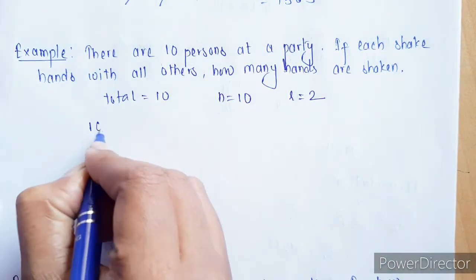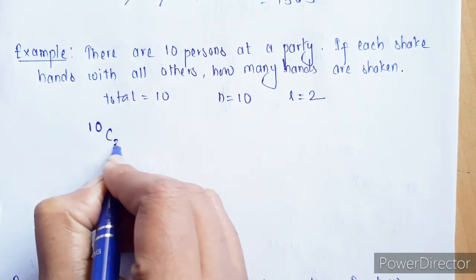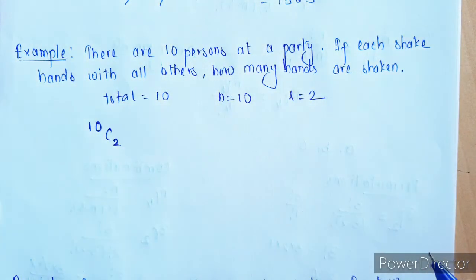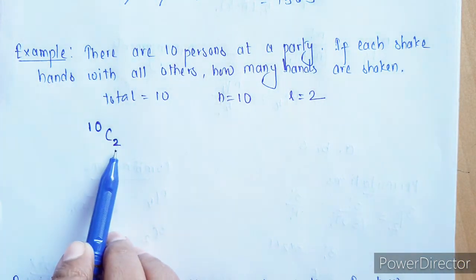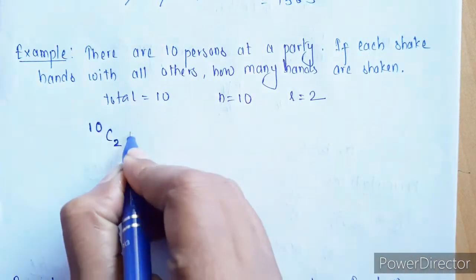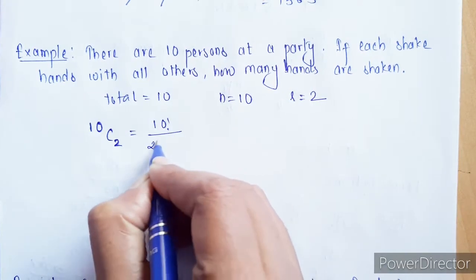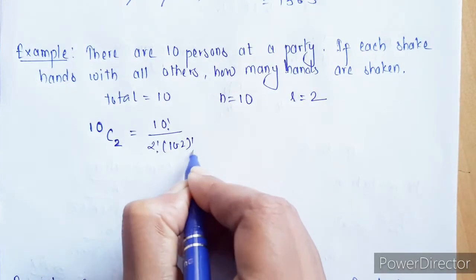So out of 10 people we can choose any 2 at a time for shaking hands. So we are basically selecting 2 people at a time from 10 people. So it is going to be 10C2, which is nothing but 10 factorial upon 2 factorial into (10 minus 2) factorial.